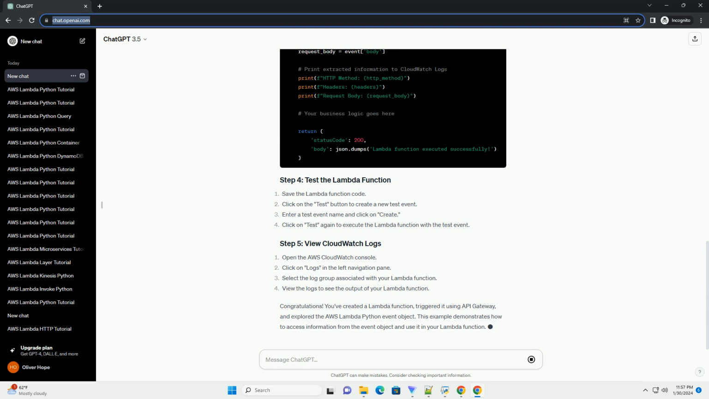Congratulations! You've created a Lambda function, triggered it using API Gateway, and explored the AWS Lambda Python event object. This example demonstrates how to access information from the event object and use it in your Lambda function.